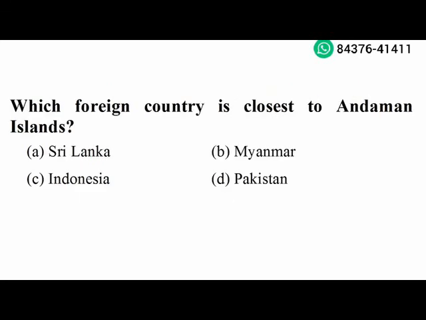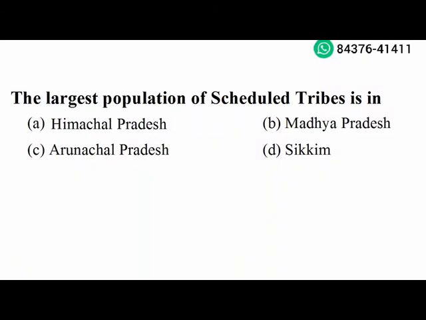Next question. Which foreign country is closest to Andaman Island? Myanmar. Option B is the right answer. Next question. The largest population of scheduled tribes is in Madhya Pradesh. Option B is the right answer.